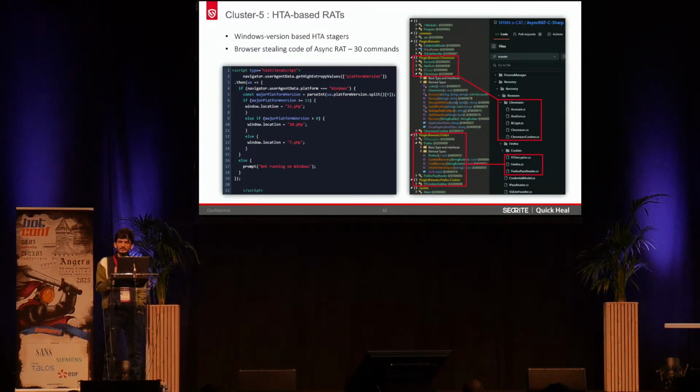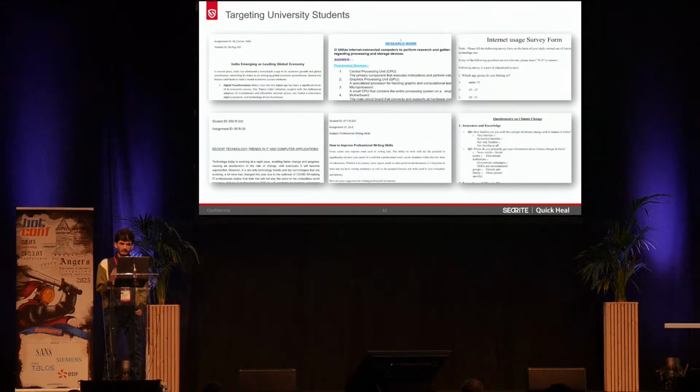Here we saw that the JetaRat has almost the same functionality, especially related to the browser stealing code, where the same functionality related to exfiltrating all the cookies and browser-related profiles was seen, similar to that of AsyncRAT. So it is again copying not only the TTPs of Sidewinder APT, but using open source agents and just basic custom tooling. And here, as I said, these are the decoys that we have observed.